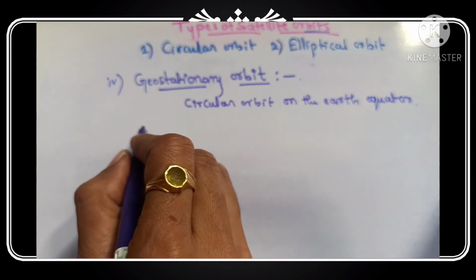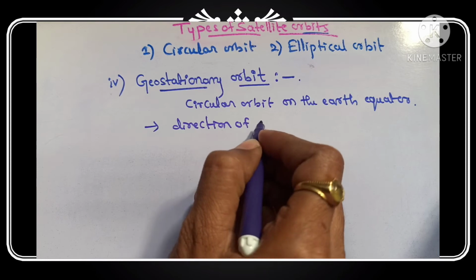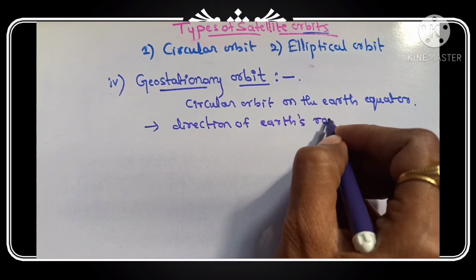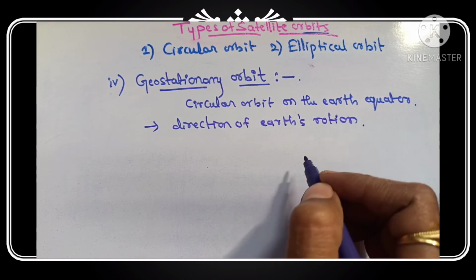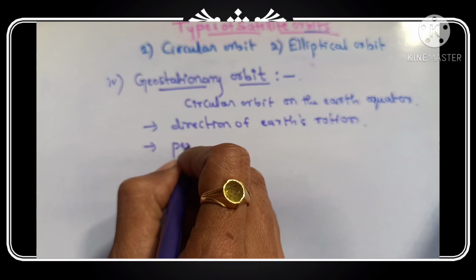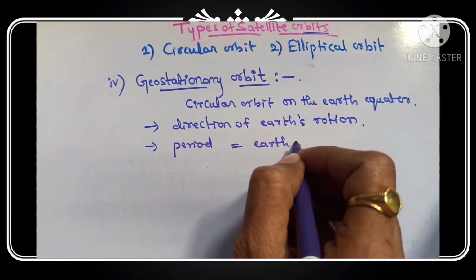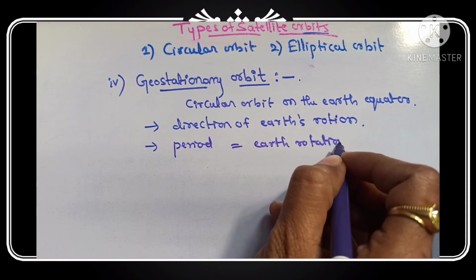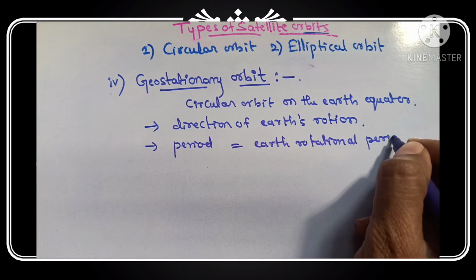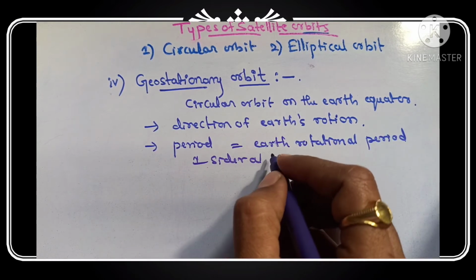It follows the direction of the earth's rotation, and has an orbital period equal to the earth's rotational period, that is one sidereal day.